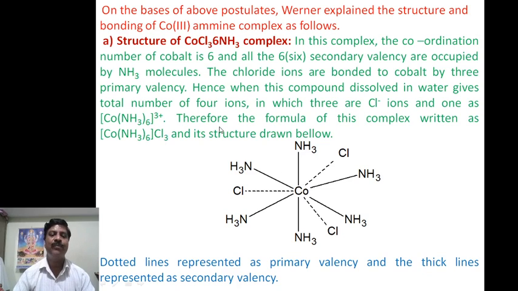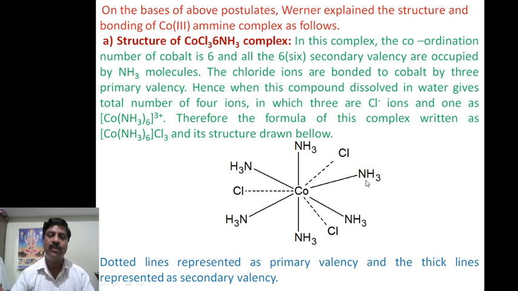Now, if 3 molecules of AgNO3 are required for the reaction with the coordination complex, that means 3 chloride ions are present, so the structure will be like this. Cobalt is present here, and all 6 ammonia molecules are at different corners.